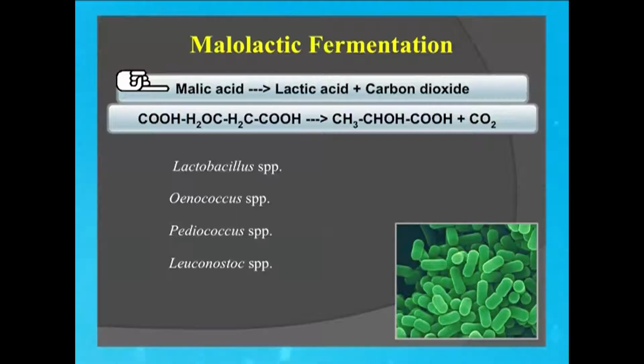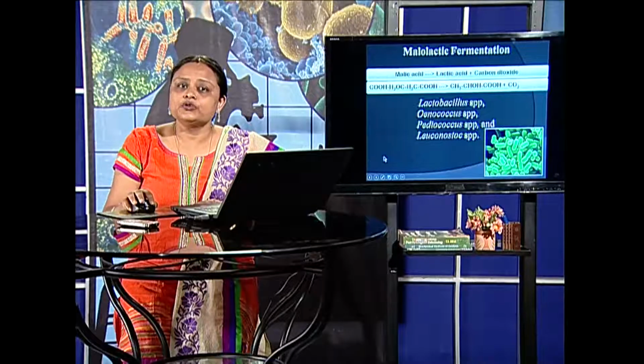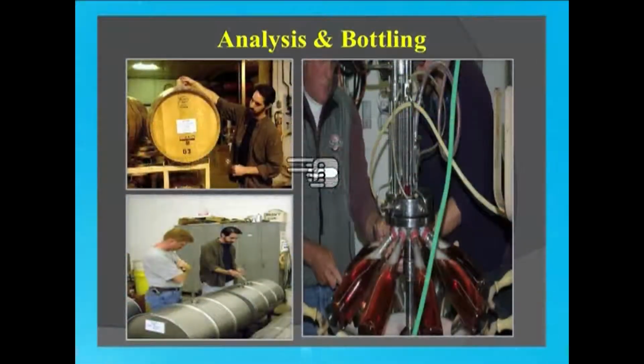Now, why do we need to convert the malic acid? Because malic acid, if not converted and the amount is high in the produced wine, will cause some astringency and sharpness, while lactic acid has a smoother feel. After that, the analysis is carried out. You can see here analysis of samples from the sampling port, and then followed by bottling.